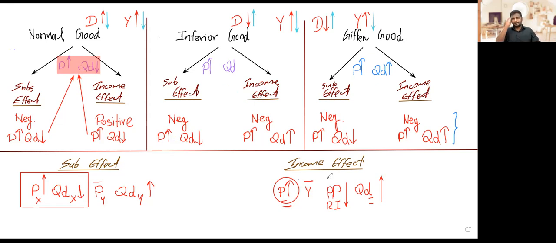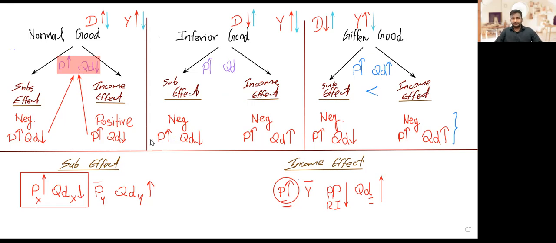For an inferior good. But for a Giffen good, I told you, these are a smaller portion out of these inferior goods, where the income effect outweighs the substitution effect. That's what a Giffen good is.